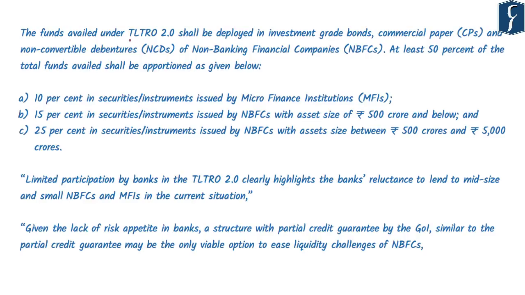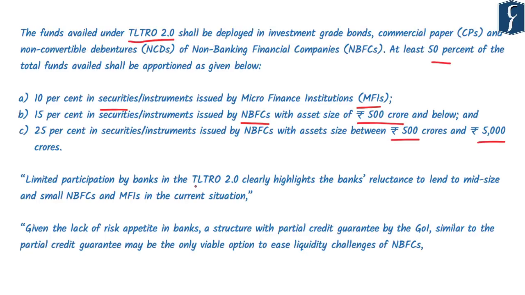When RBI carried out targeted long-term repo operation 2.0, it fixed some conditions. The condition was that at least 50% of the total fund must be used to give credit to the following institutions in the following manner. 10% must be invested in the securities issued by microfinance institutions. 15% in the securities or other instruments issued by non-banking financial corporations with asset size less than rupees 500 crore, and 25% must be invested in NBFCs with asset size more than rupees 500 crore but less than rupees 5000 crore.